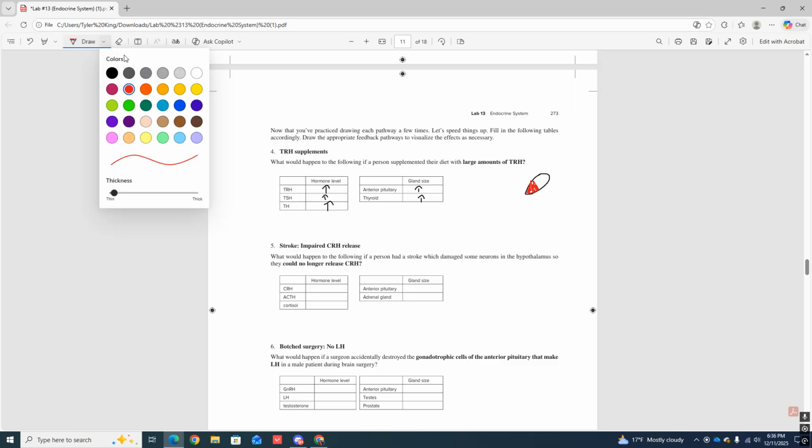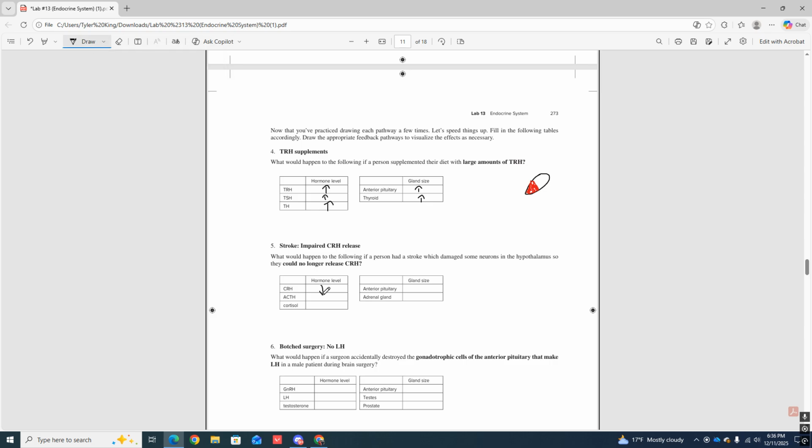So what's going to happen? CRH is going to go down. It's not going to tell the anterior pituitary anything, right? Because it doesn't tell the anterior pituitary anything, why does it have any reason to produce ACTH? And same thing, if ACTH isn't produced, why does it have any reason to tell the adrenal gland to produce cortisol? So because of that, that goes down. If the anterior pituitary isn't being stimulated because we cannot release CRH, that guy is going to go down in size. It's going to atrophy. And same thing, if the adrenal gland isn't being stimulated by ACTH, we're going to atrophy once again. So I think you can see a little bit of a pattern here.